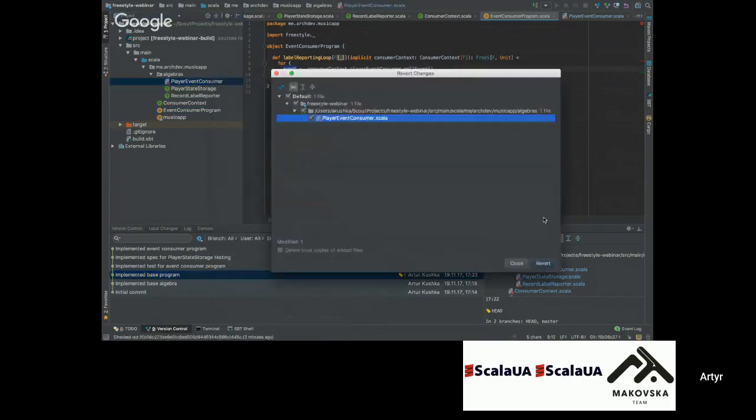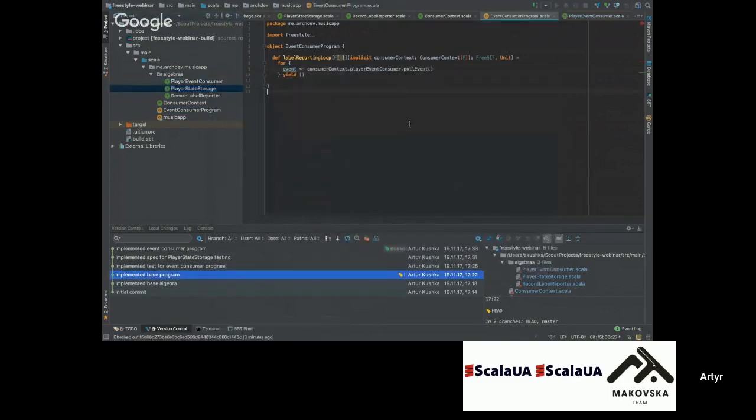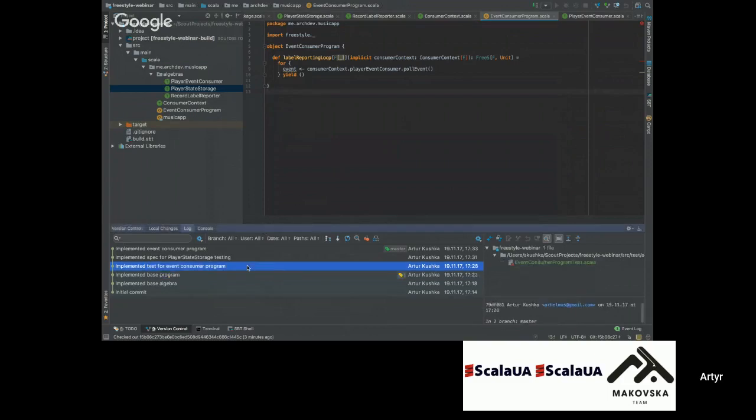Those are the changes that we've done. Now what we want is a test for our loop, so that we have an ability to interpret it later on. So let's check out the test.